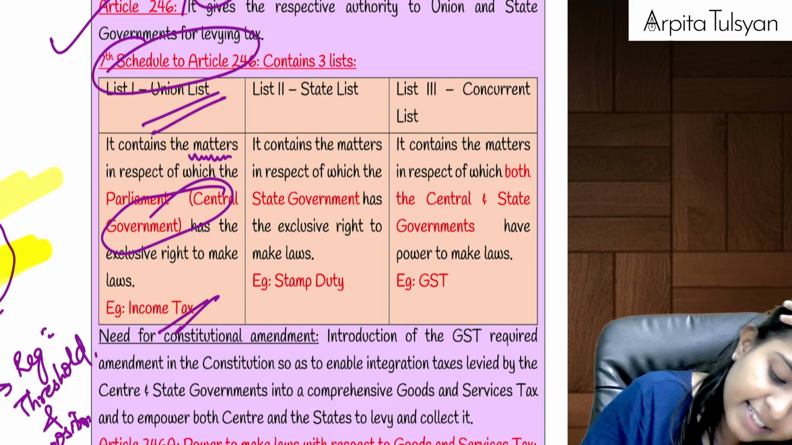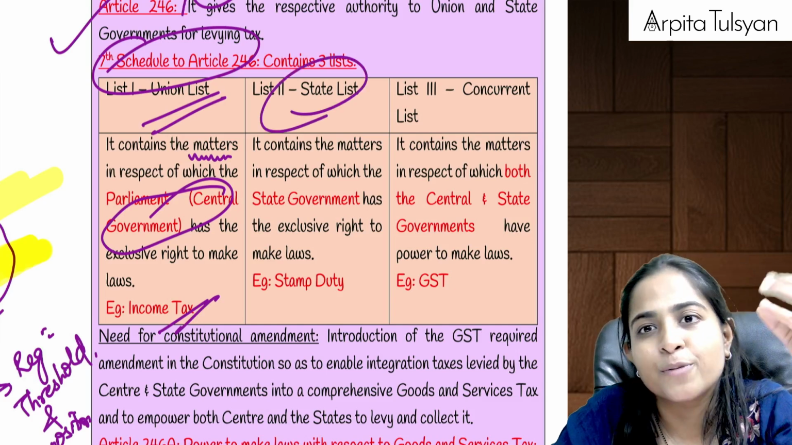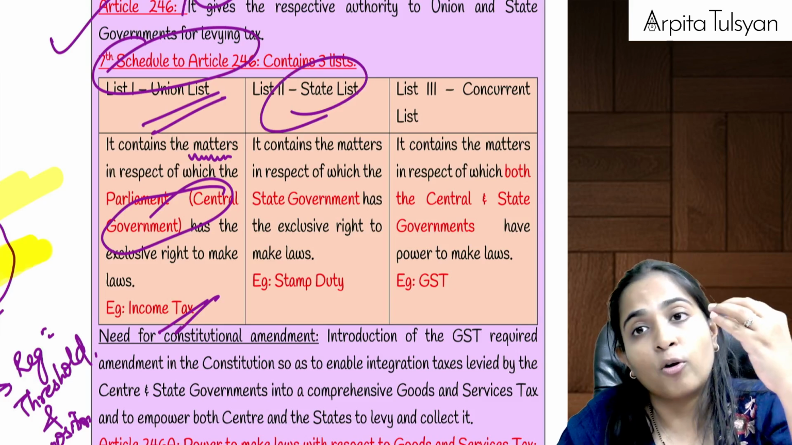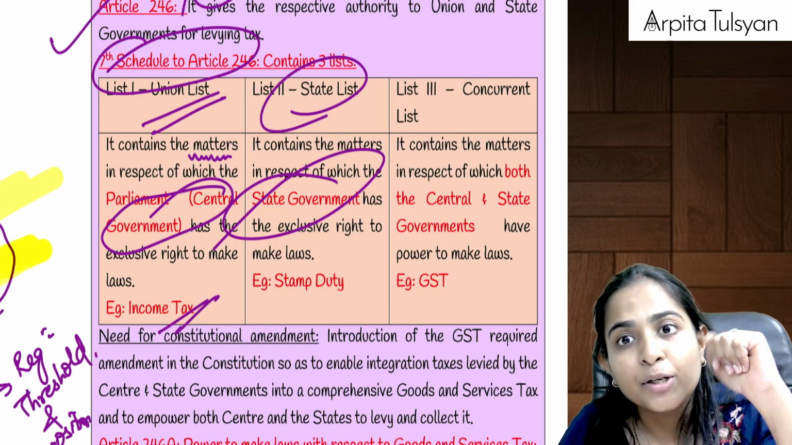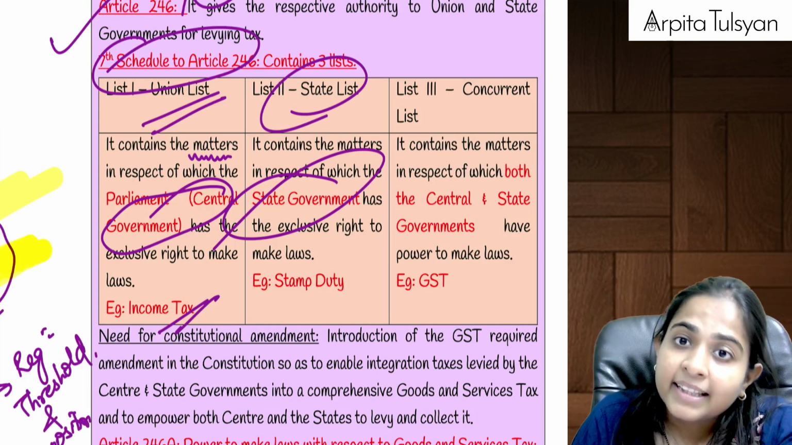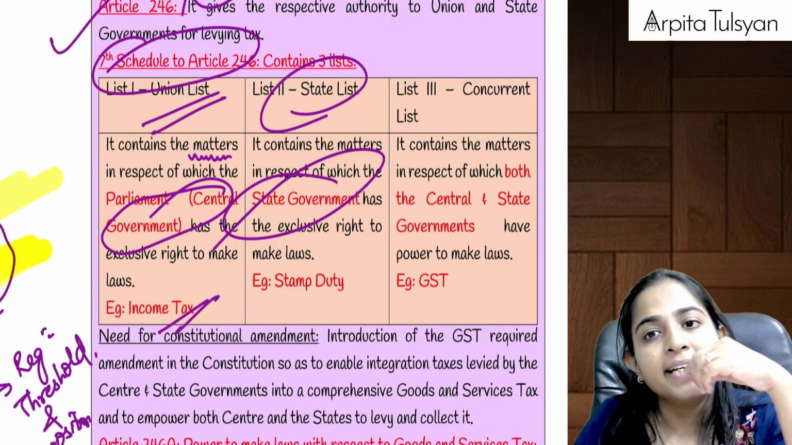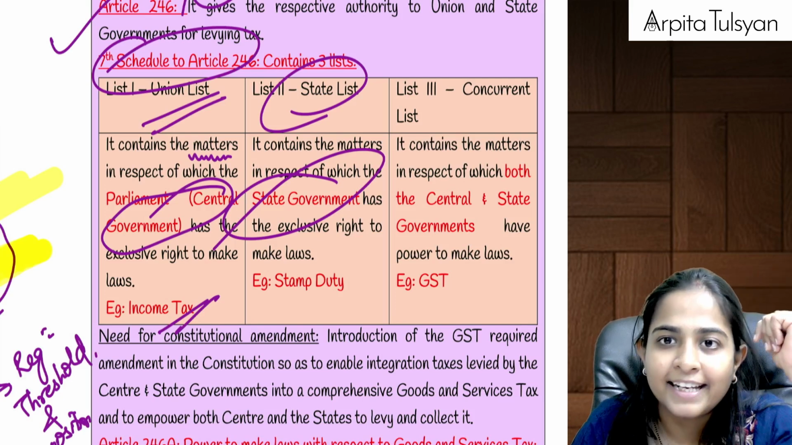Similarly, the state list will contain all those matters where the powers are exclusively with the state government. Example, stamp duty. Example, VAT in the old law. Central did not have any say in that. It was not allowed to say anything, right?